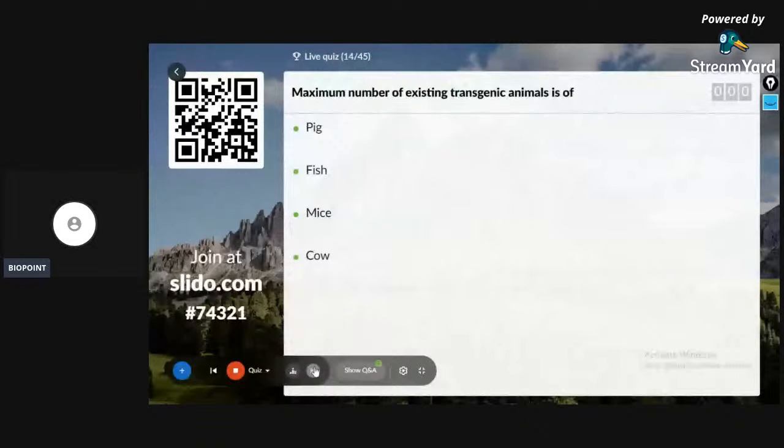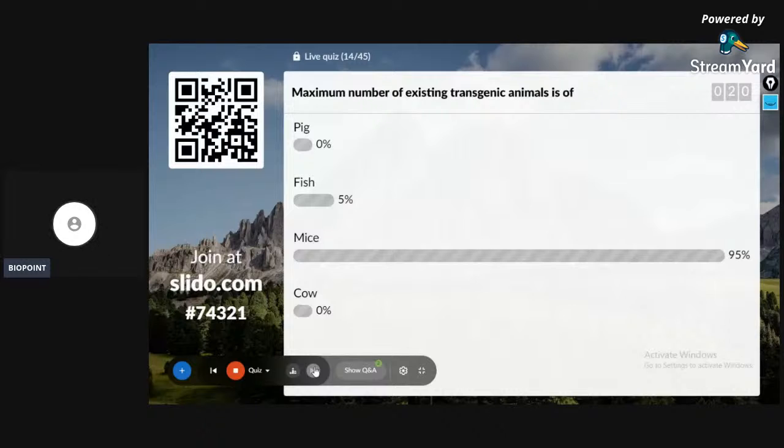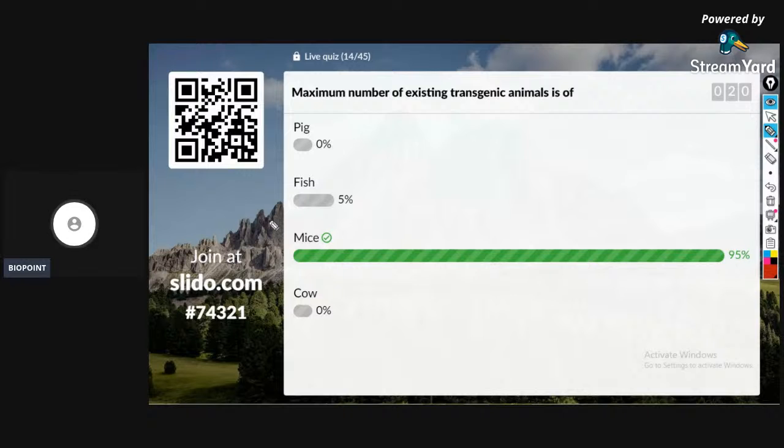Maximum number of existing transgenic animals is... We have pig, fish, mice, and cow as the option. Very good. They are mice. In the biotechnology chapter, you haven't studied about fishes being used as a transgenic animal. There are transgenic fishes, but most of the organisms used for biotechnological processes are mice. So, mice is the correct answer for the question.